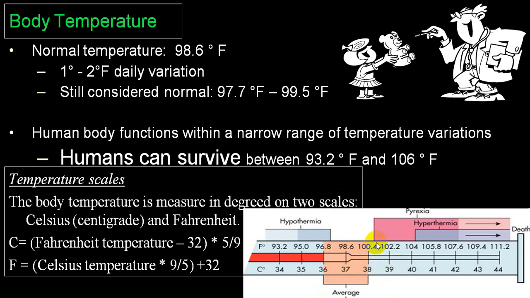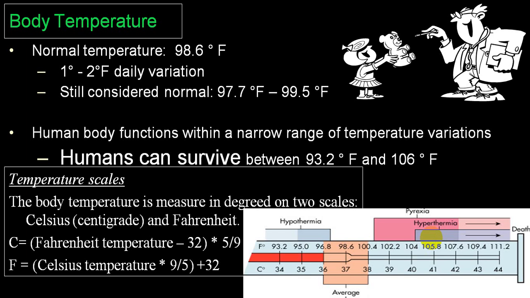And as the temperature rises further, if it goes above 105, 106, then the person has a very high chance of developing what we call hyperpyrexia. And when the temperature falls below 95 degrees Fahrenheit, usually the person will develop hypothermia.